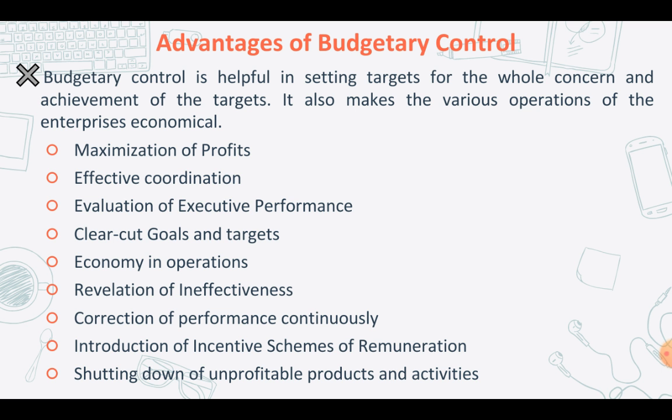Okay. And the final advantage will be shutting down of unprofitable products and activities. Now, budgetary control, as we've already seen, is going to be studying the target performance and the actual performance, and then they're going to compare these two. So budgetary control reveals inefficiencies in products, processes, as well as departments. Thus, based upon this study, it will be quite helpful for them to close down any loss-making decisions which will affect the overall profitability of your firm.